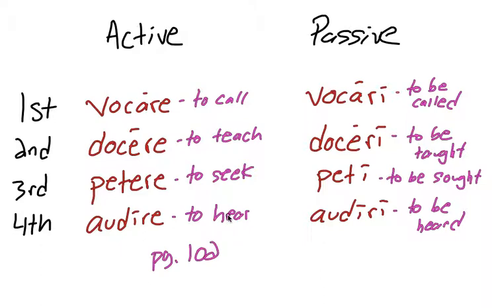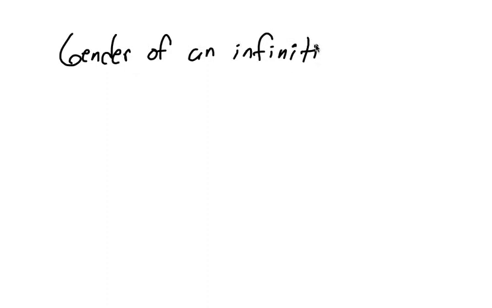There's one more thing that you can find in your book on page 102 that I want to cover right now, and that is the gender of an infinitive. Okay, the gender of an infinitive is neuter. Okay, and the reason why that's important is sometimes these will be used independently.